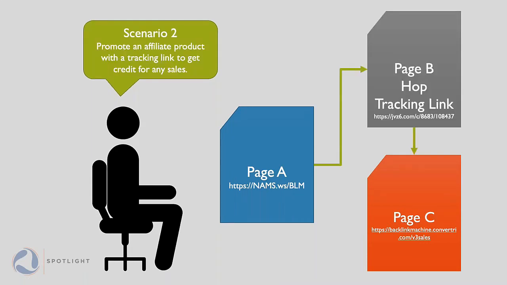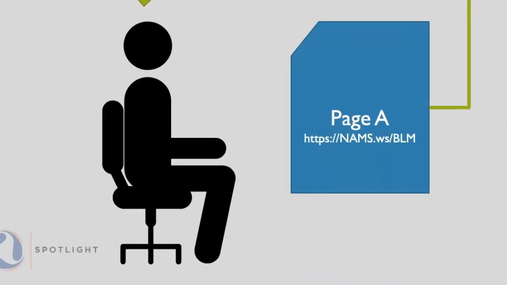So here's scenario two. This is an affiliate product, and we're going to go in the order that we had those there. This is an affiliate promotion, right? And that's what I just showed you, this link, nams.ws/BLM. That's the A page. nams.ws/BLM stood for backlink manager, I think it was. But anyway, it stood for something. Machine, thank you. Backlink machine, BLM. So I just made a short link out of that.